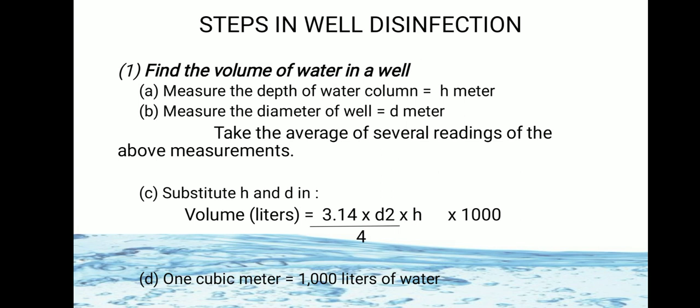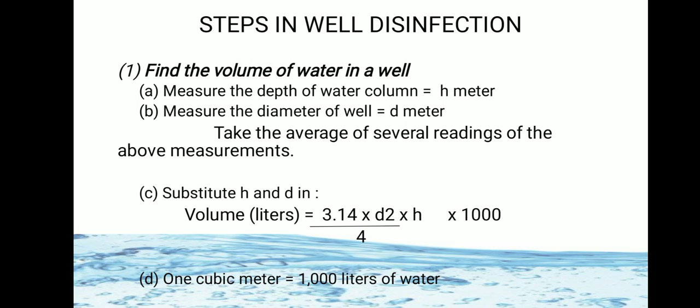Take the average of several readings of the above measurements. So first we have to measure the depth of the water column, that is the height of the water column. Second is to measure the diameter of the well. Then there is a formula for measuring the volume of the water: volume in liters is equal to 3.14, that is pi, into D square, that is diameter square, into the height or depth of the water column, divided by 4